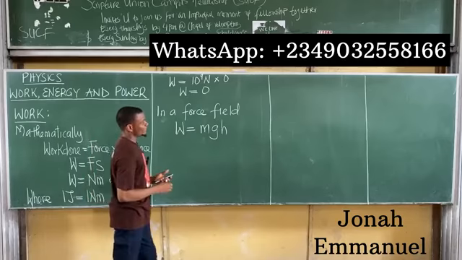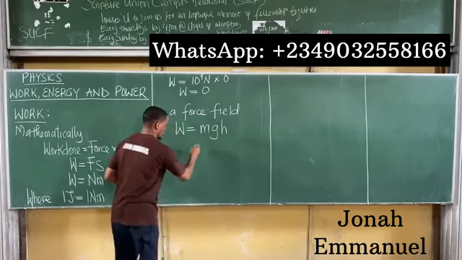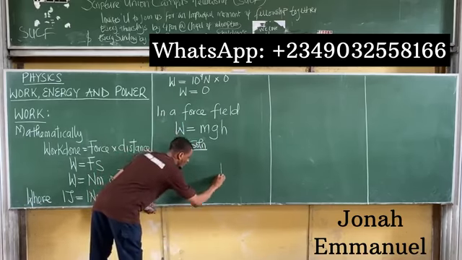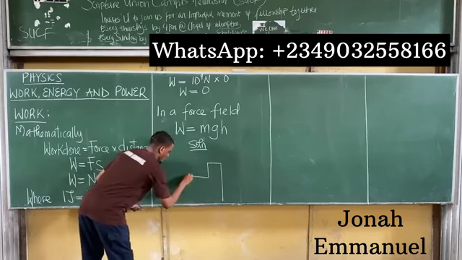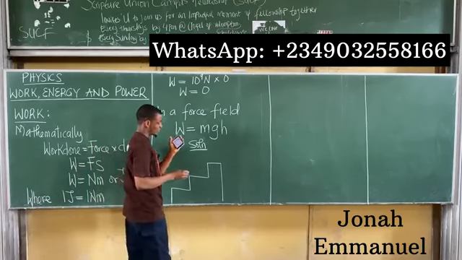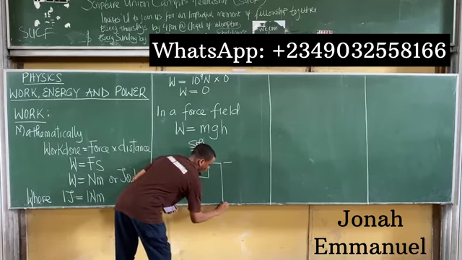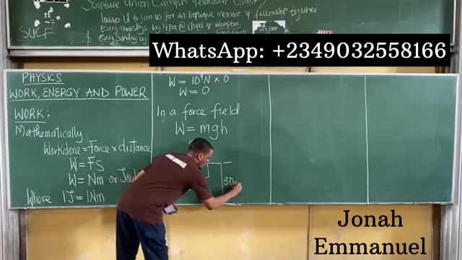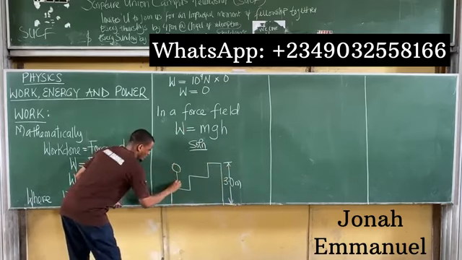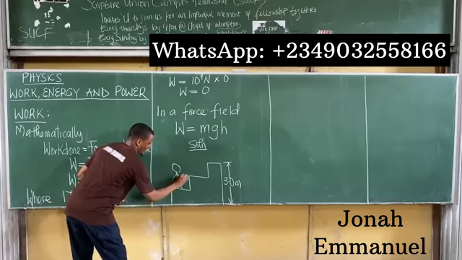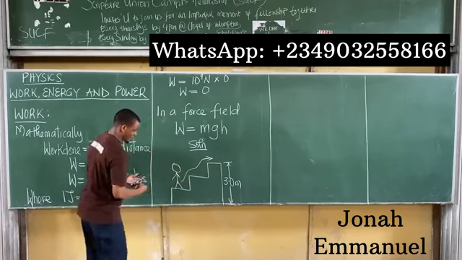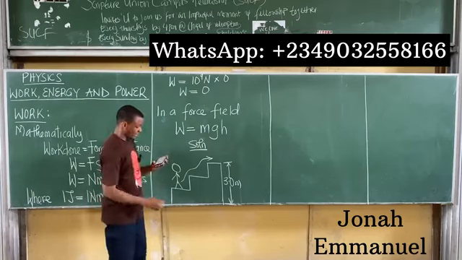So if I'm to draw a diagram for this, you have certain steps. Let's say from here, you have this step here. Maybe the boy runs up a staircase. They said the total height of the staircase is about 3.0 meters. So from here to the bottom of the staircase, about 3.0 meters, I have this. Okay, so the boy runs up this. So let me use this to represent the boy. The boy runs up from here, goes up the staircase, such that the total height covered, from the bottom here to this point, is about 3.0 meters.